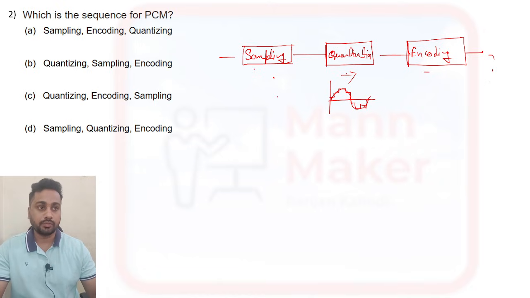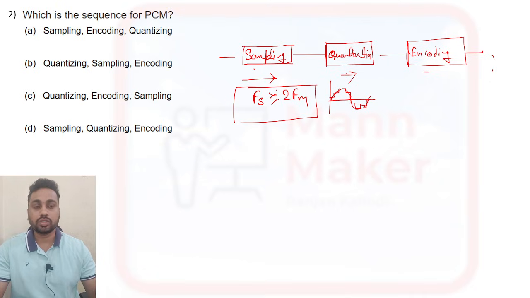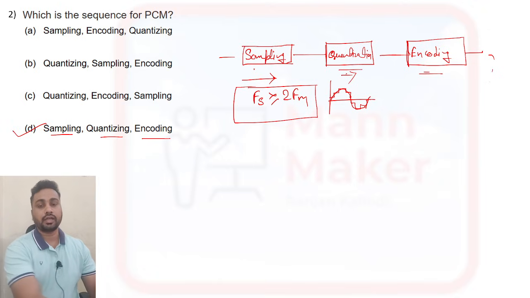The process is PCM. So basically the steps are: first it will do sampling using the sampling theorem, which we have read, that Fs is greater than or equal to twice Fm. This is the sampling theorem, or Nyquist theorem. Following this, first sampling is done. After sampling, it will go for quantization, then encoding. So your steps will be sampling, then quantization, then encoding. You need to remember this. Option D is your right answer: sampling, quantization, and encoding.